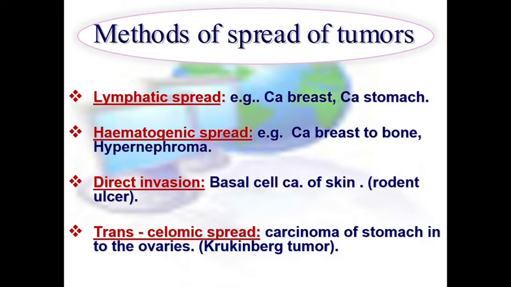The other means of metastasis is called transcoelomic spread. Carcinoma of the stomach can shed its cells into the coelomic cavity, the peritoneal cavity, where they pass to the pelvis and implant into the ovaries, and the tumor develops on both sides, affecting both ovaries. This very characteristic type of tumor is called Krukenberg tumor, a well-known secondary tumor in the ovary from carcinoma of the stomach.